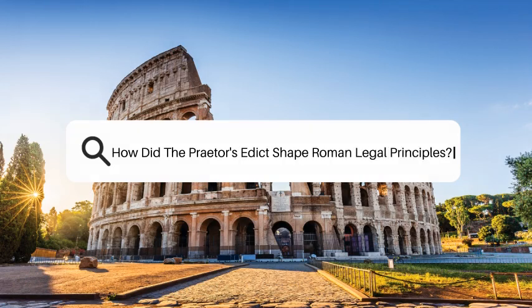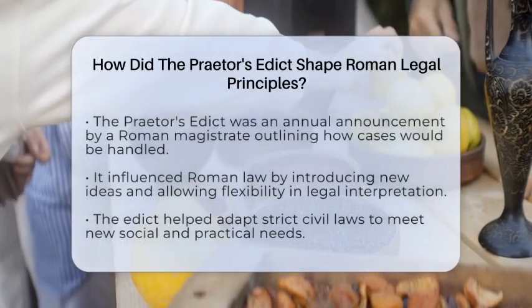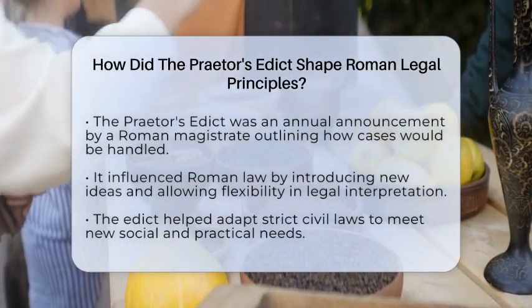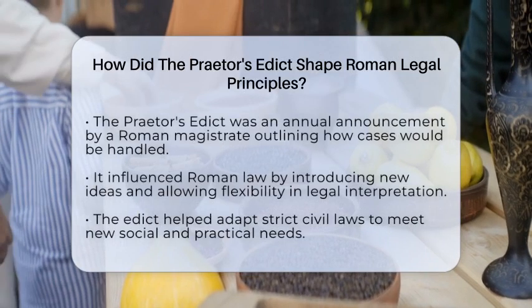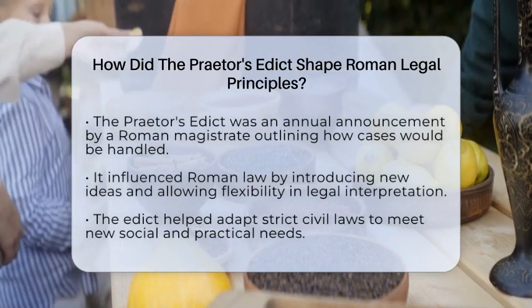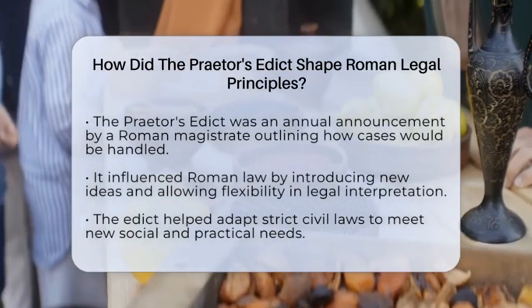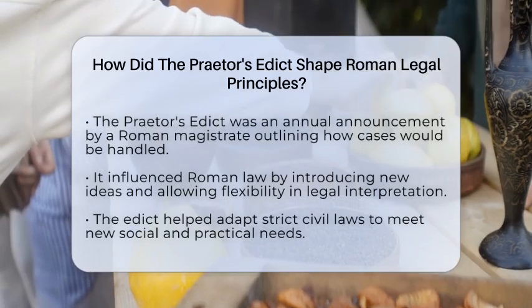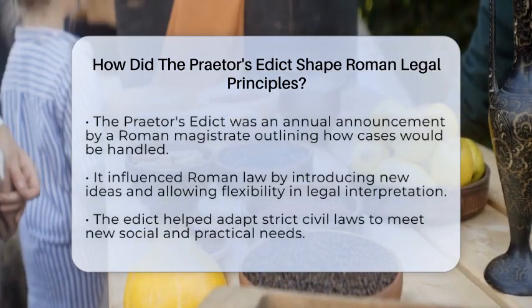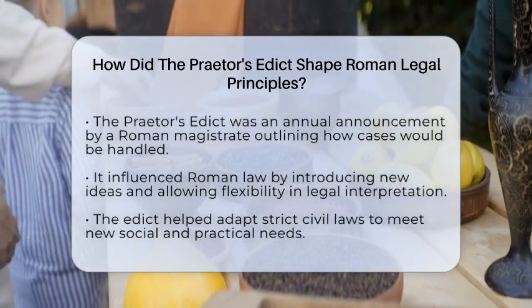How did the Praetor's Edict shape Roman legal principles? Imagine a legal system that could change and adapt each year to fit new social needs. That's exactly what the Praetor's Edict did in ancient Rome. It was a yearly announcement made by the Praetor Urbanus, a magistrate responsible for justice.